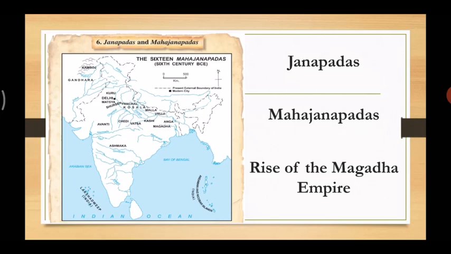Janapadas were the small states of the Vedic period, like in different parts of Uttar Pradesh, Bihar, or Maharashtra. The Janapadas became more powerful and turned into Mahajanapadas. There were 16 such Mahajanapadas that we will see in this chapter.